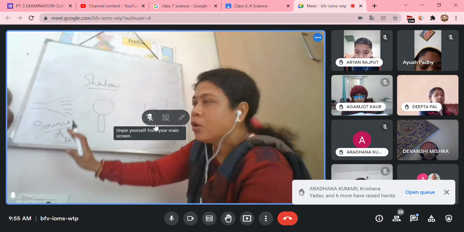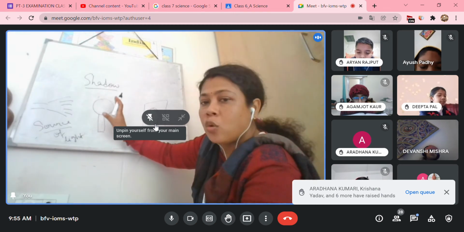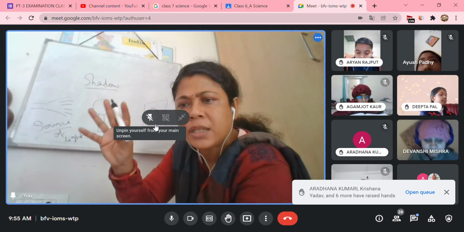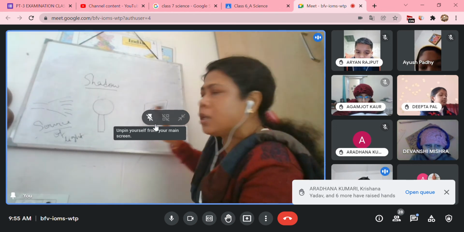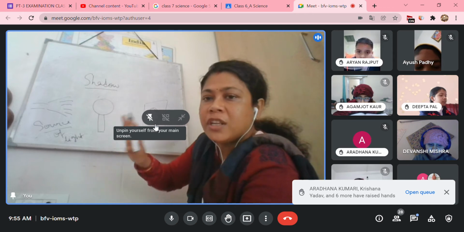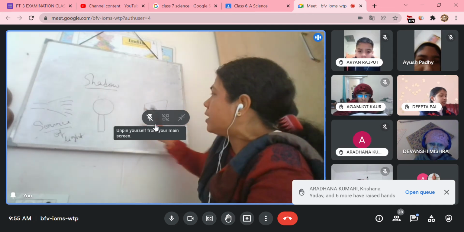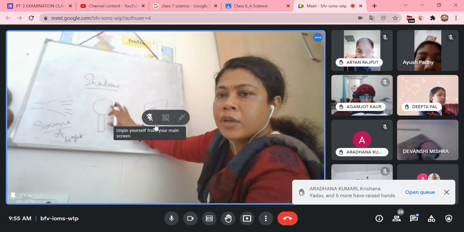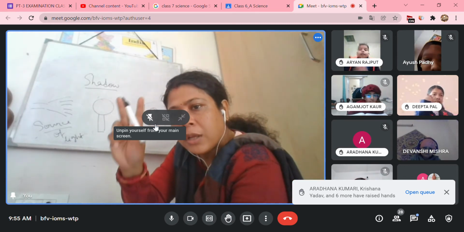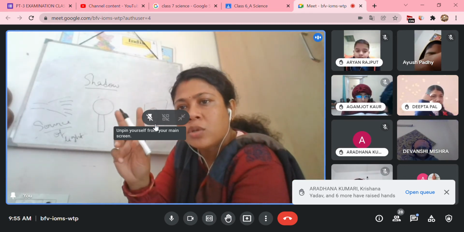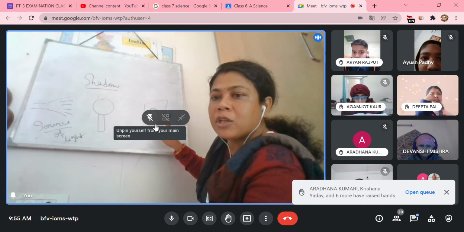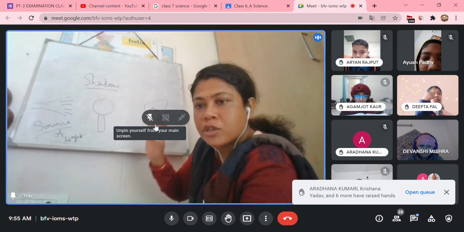A shadow is formed when an object that is opaque or translucent comes in the path. If it is a translucent object, the shadow will be lighter. If it is an opaque object, the shadow will be totally dark. But if it is translucent, some part of the light can reach over here and some light will not reach, so it will be a faint shadow. Shadows are formed due to both transparent and translucent objects, but due to an opaque object, the shadow will be much darker than that of the translucent object.